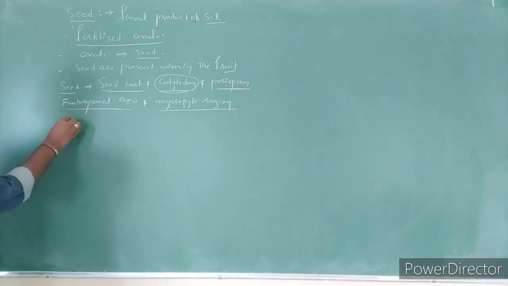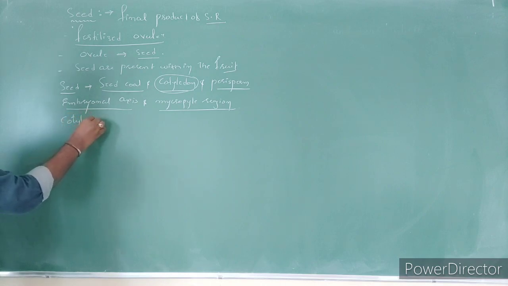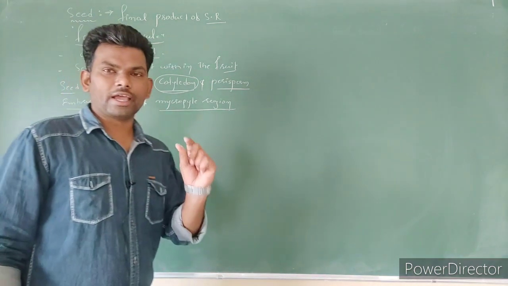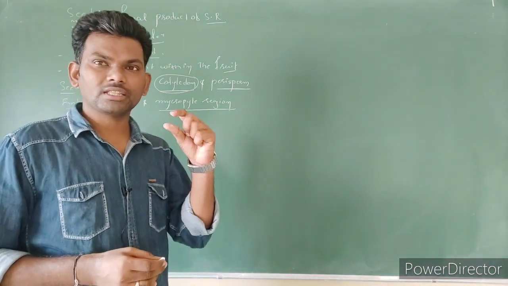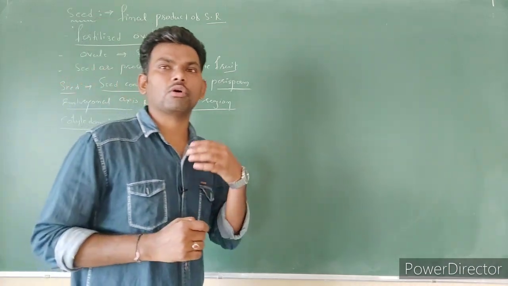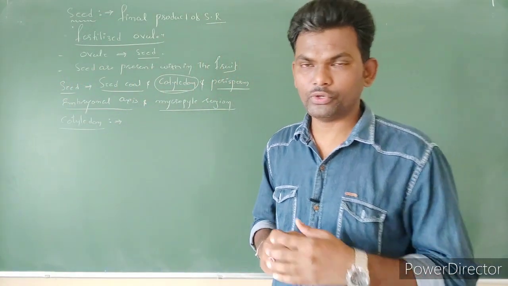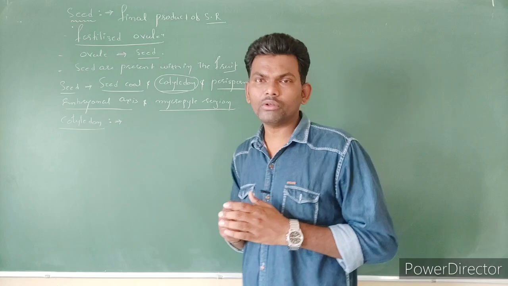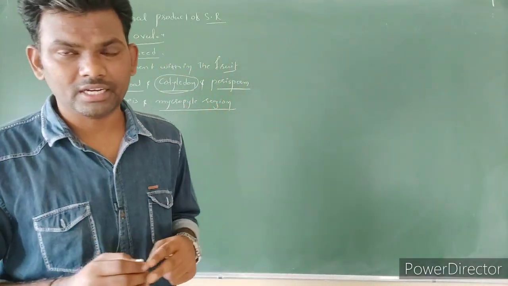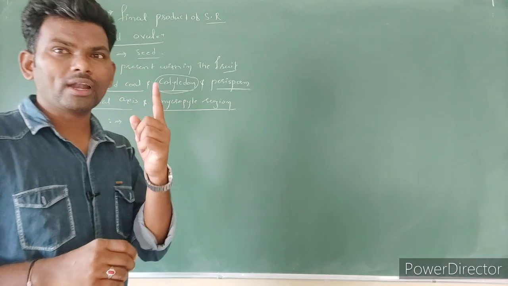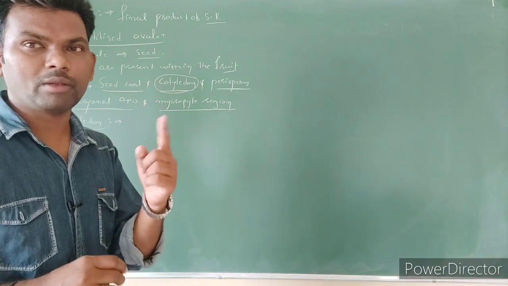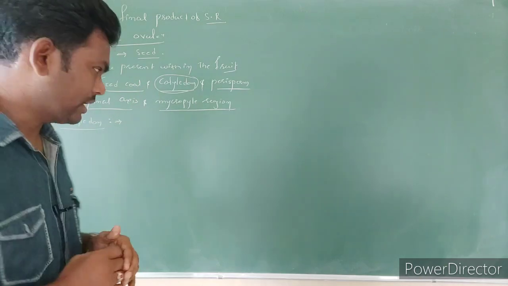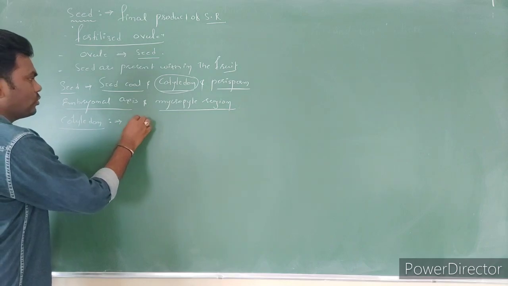The first heading is cotyledon. According to NCERT, cotyledons are thin as well as swollen in nature due to the presence of excess food molecules, so they become swollen and thicker. If two cotyledons are present in the seed, that is a dicot. If only one cotyledon is present, it is called scutellum in monocot.